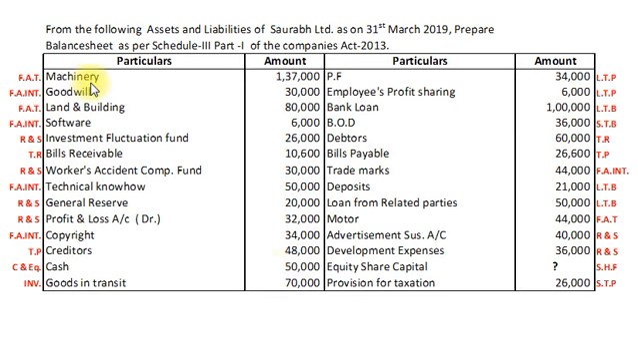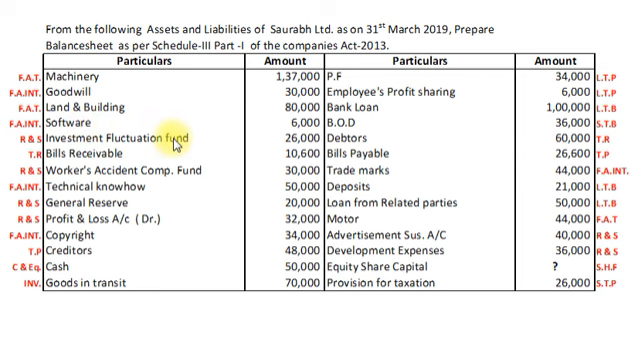First we have machinery. Machinery will be recorded as non-current asset under fixed assets tangible. Goodwill, again non-current assets, and will be recorded as fixed assets intangible. Land and building will be recorded as non-current asset under subhead fixed assets tangible. Software will be recorded as a non-current asset under head fixed assets intangible.